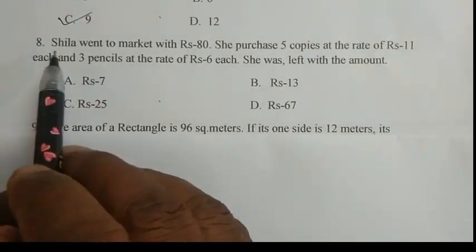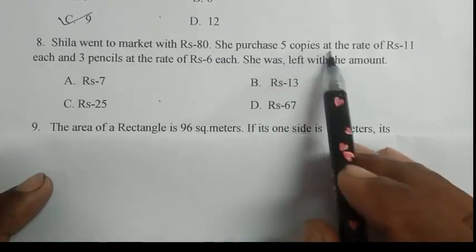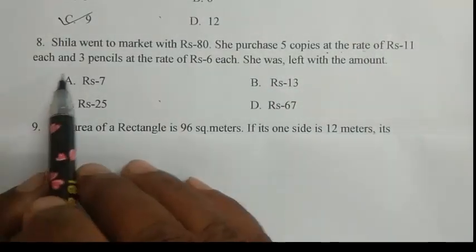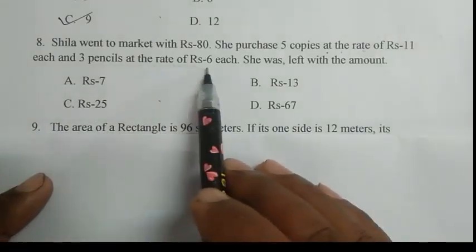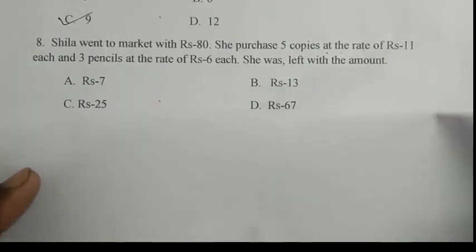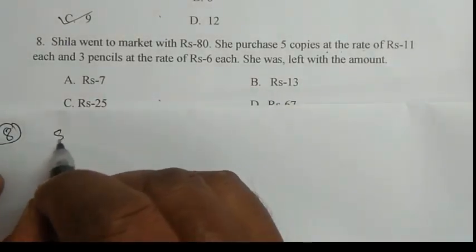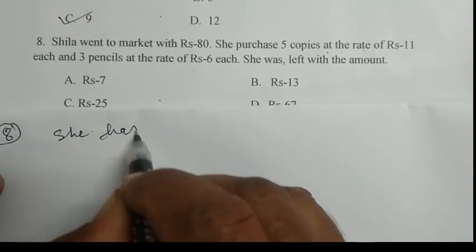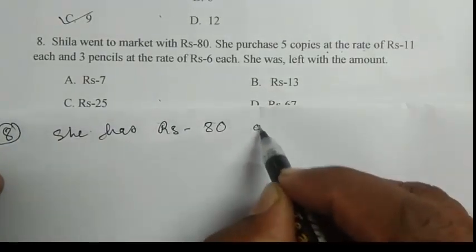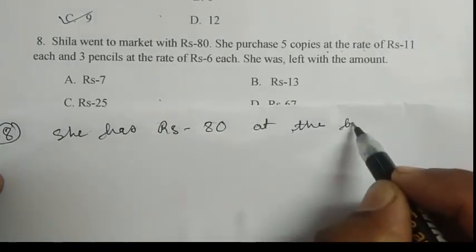Question number 8. Sheila went to the market with rupees 80. She purchased 5 copies at the rate of 11 each and 3 pencils at the rate of 6 each. She was left with the amount. So she has rupees 80 at the beginning.